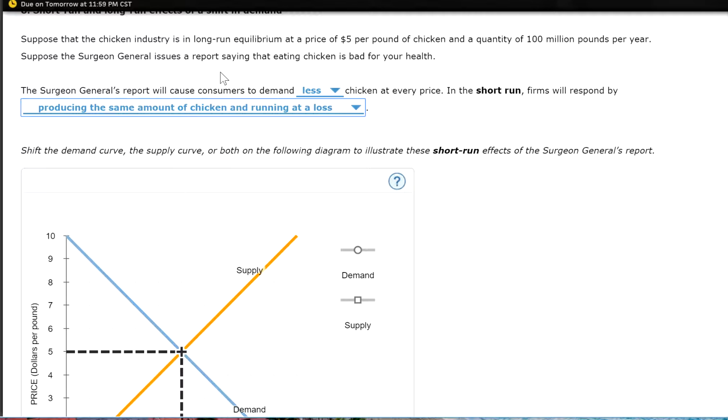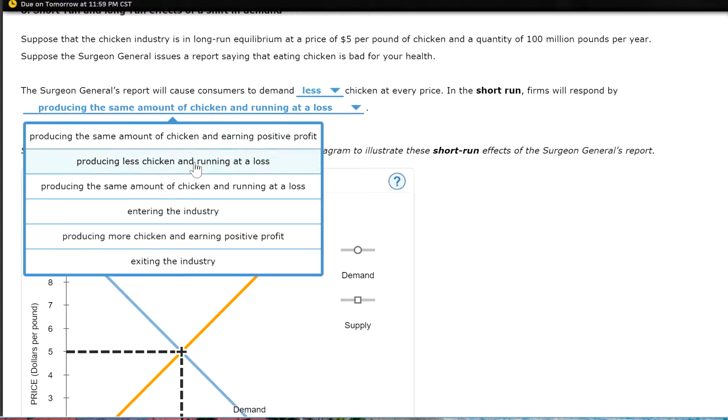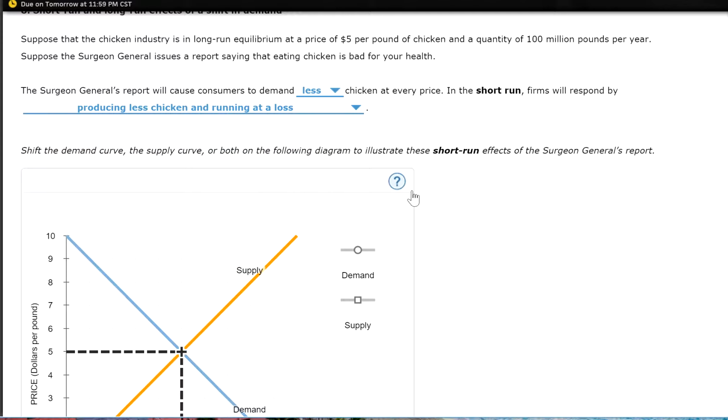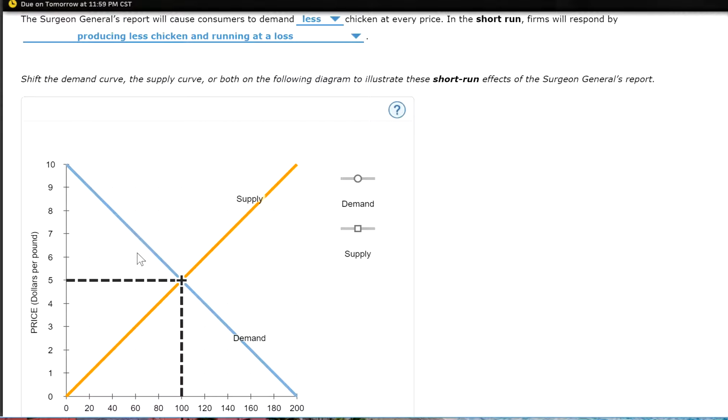All right. So shift the demand or supply curve, or both, in the following diagram to illustrate this short run effect. So, I'm going to produce less chicken. We're going to shift our demand curve because the Surgeon General statement is an effect on the demand curve.